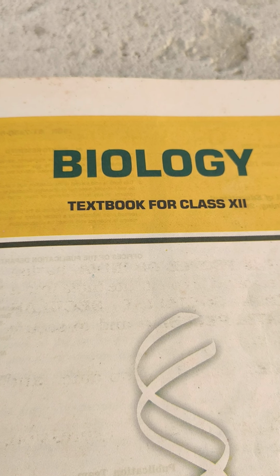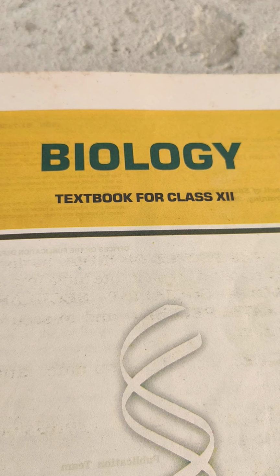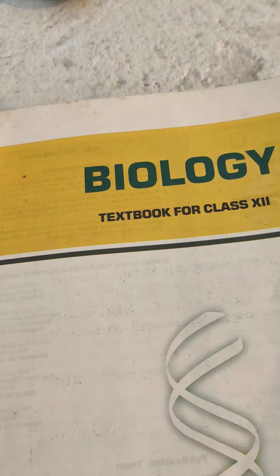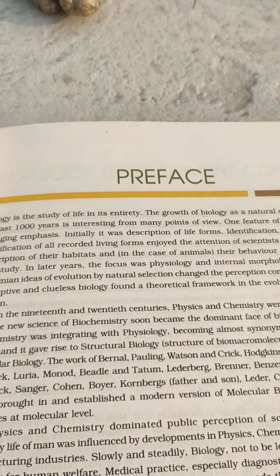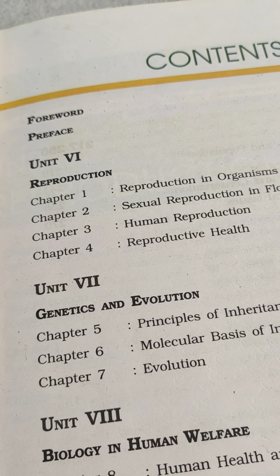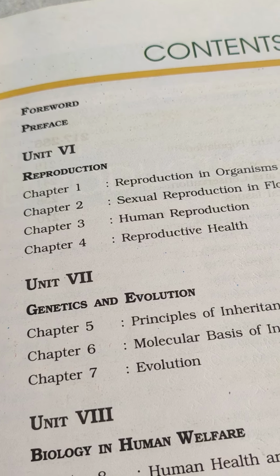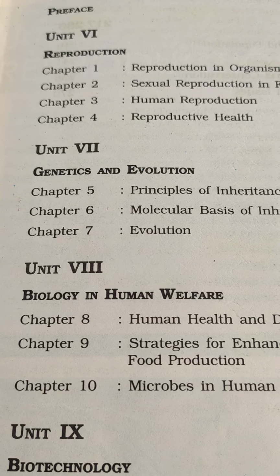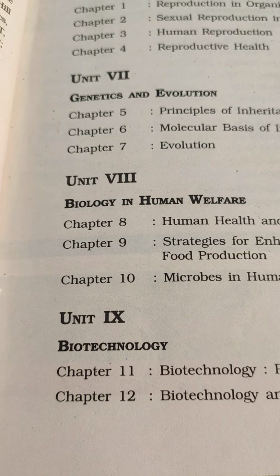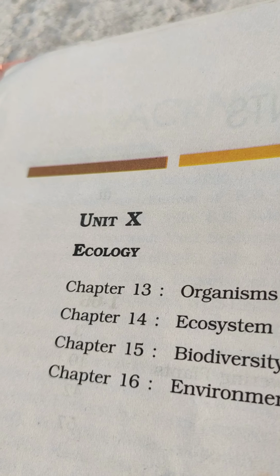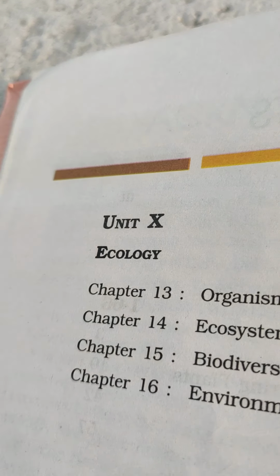Hello everyone. Today we are going to start biology for class 12, and in this biology the chapters which are included in class 12, these are the contents. It starts with unit 6 reproduction, followed by unit 7 genetics and evolution, unit 8 comprises of biology and human welfare, and unit 9 is biotechnology, followed by the last unit, that is ecology. In total in class 12 we have a total of 16 chapters.